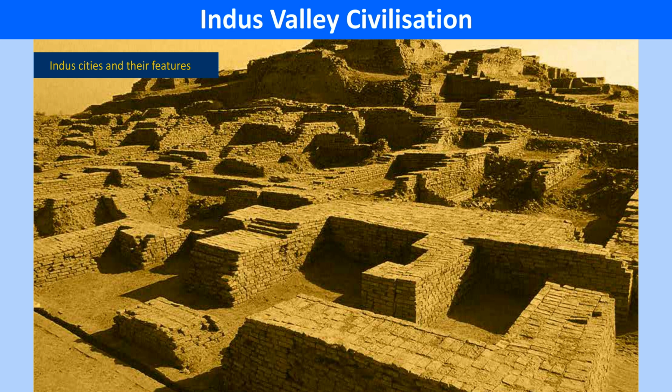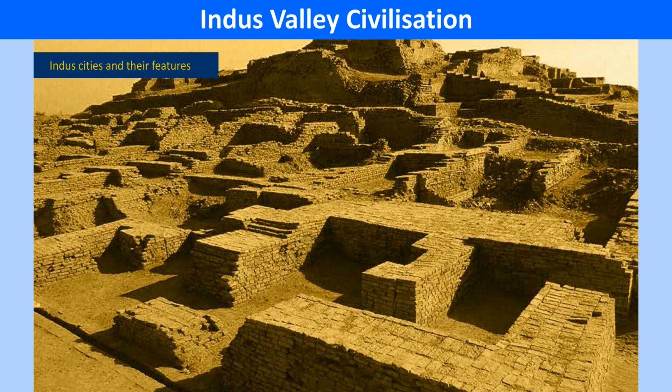Houses. Houses were 1 or 2 story high. All the houses were made of baked bricks of uniform size. Every house had 2 or more rooms, a bathroom, a kitchen, circular ovens and a courtyard. The houses were also provided with doors and small windows. They had thick walls that kept the houses cool. Windows did not open into the main street, due to which the houses were free from dust and noise. Roofs of the houses were flat and most of the houses had wells, bathrooms and drains.